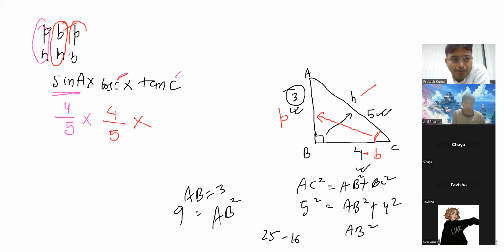Tan is P by B. And the notified angle is C only. So we can take this one as perpendicular. So perpendicular is this one, 3, divided by the base, which is 4. After cutting it down, 4 will cancel. And then 4 into 3 will become 12, and 5 into 5 will become 25.